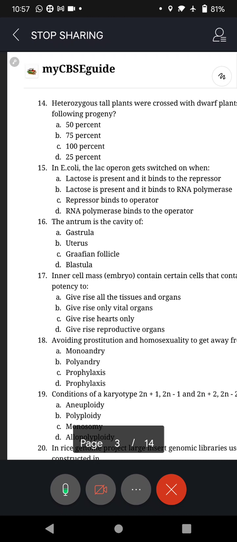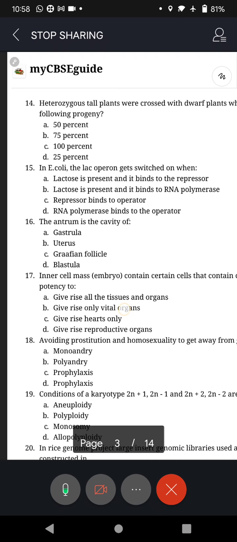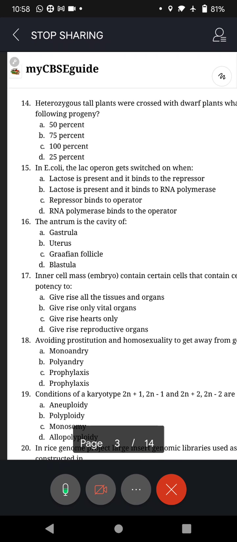Read the choices carefully. It is for switch on. Lac operon, switch on. So if it is to be switched on, there should not be any obstruction. Remember Sandeep, you are doing obstacle practice in Sainik school, no? So no obstacle should be there. Then on the lac operon will be on. And you know it's lactose metabolism. That's why the name lac operon. Lactose is converting into glucose and galactose. For this to happen, lac operon should be on. Correct?